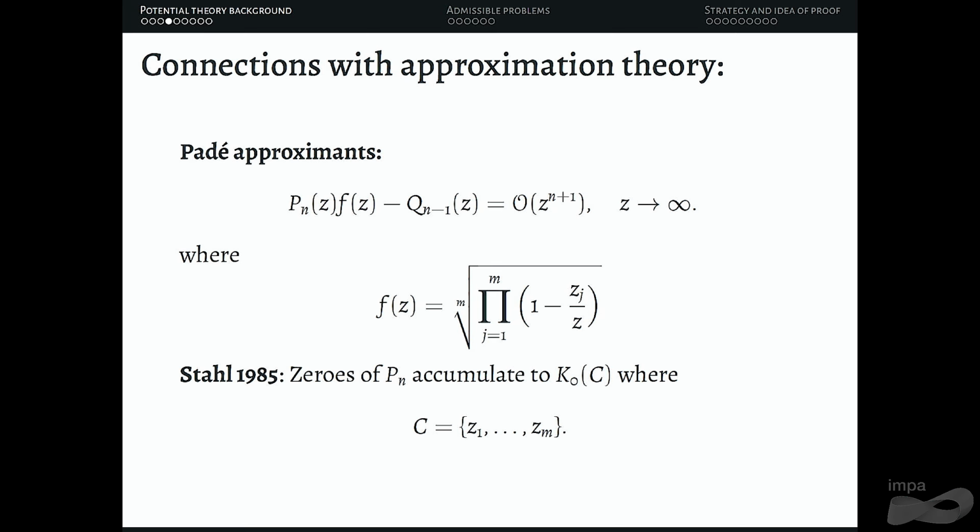A result of Stahl says, and it's actually much more, while he was studying these approximations, that the zeros of Pn accumulate to the Polya-Tchebotarev continuum associated to C, where C is exactly the set of branch points of the roots that you are defining in f here.